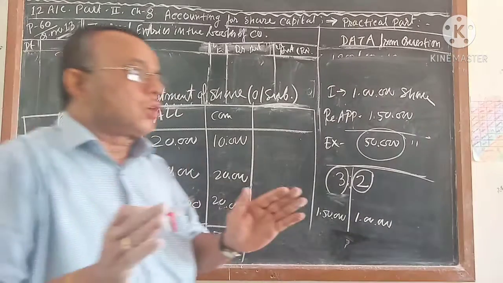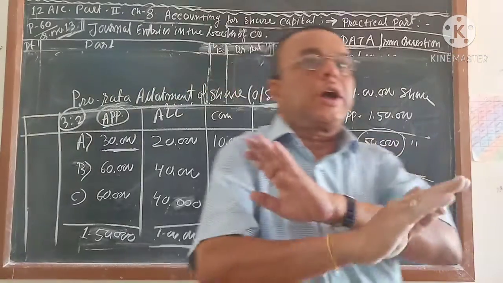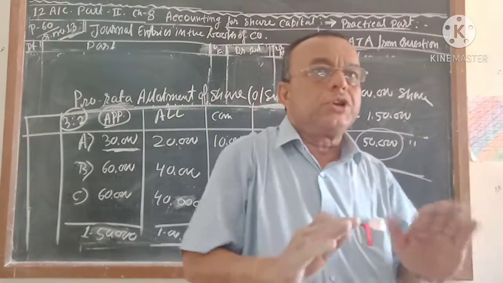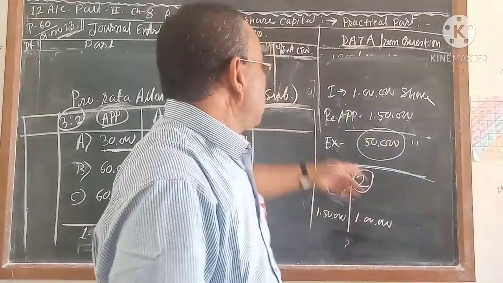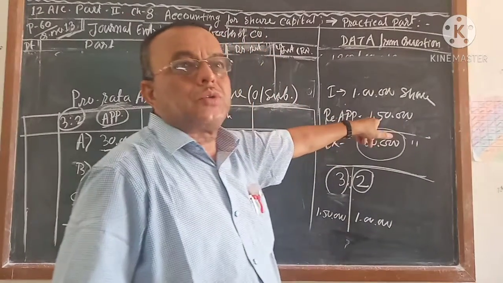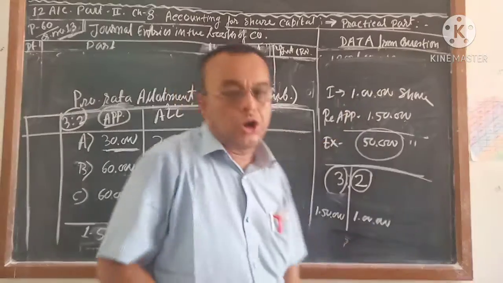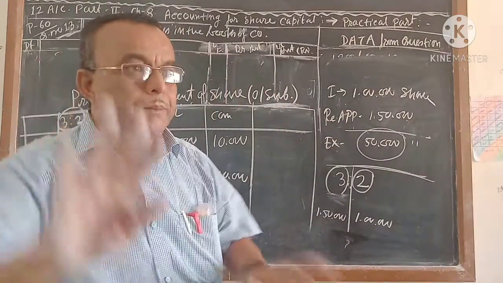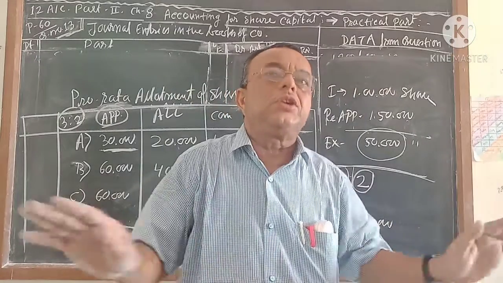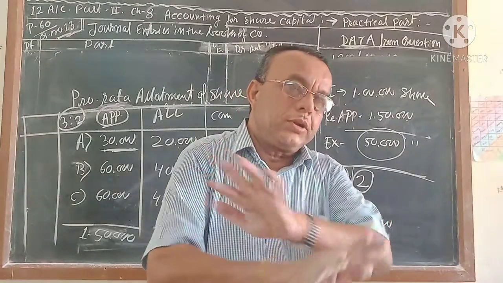Means the company is not going to say to anybody in particular that I will not give a single share to you. The company distributed proportionately to all, because the company cannot cross more than 1 lakh. Maximum the company can issue is 1,00,000. This is called the pro rata system. In the pro rata system, the journal entries are the same. There is no change in your journal entries. The journal entry will be the same.